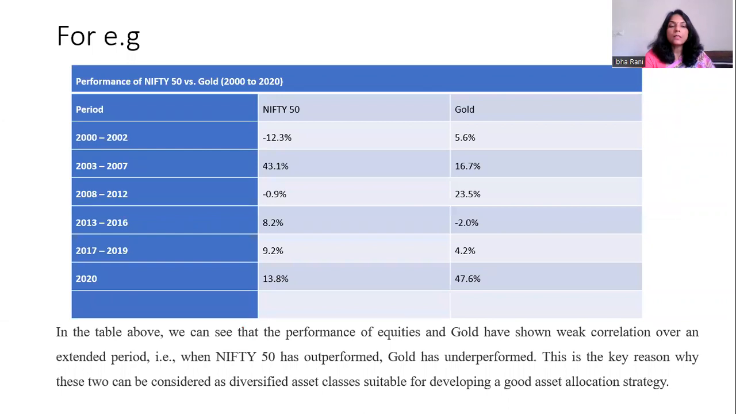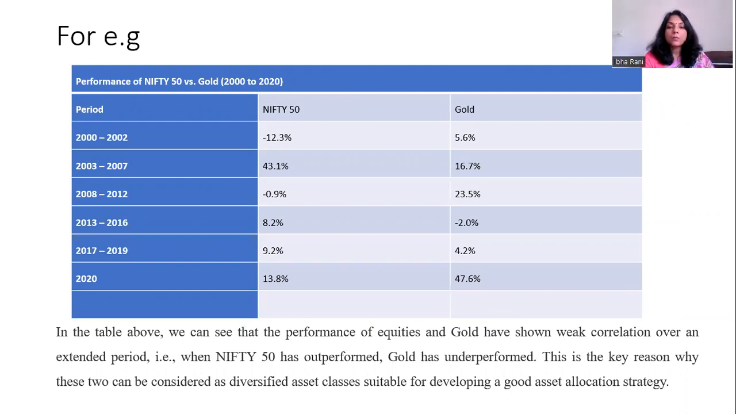Here, for example, for the years 2000 to 2020, I have taken the performance of Nifty and the performance of a gold fund. In the year 2000, you can see Nifty has given a return of minus 12.3% and gold has given positive returns. So here these are negatively correlated. Nifty's return is decreasing, but gold is positive.